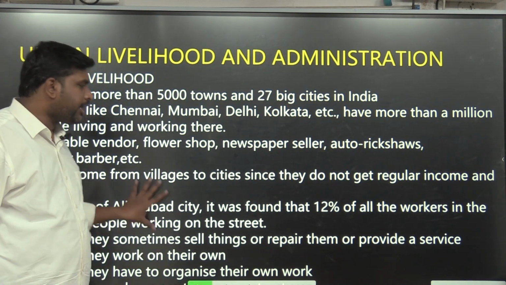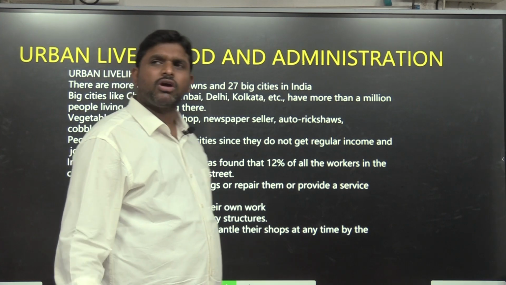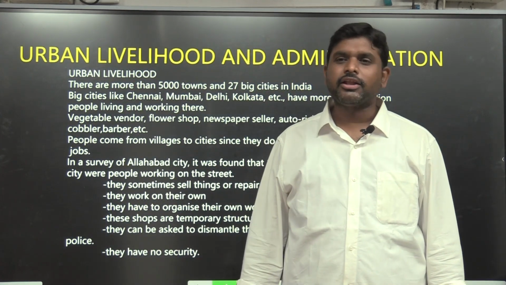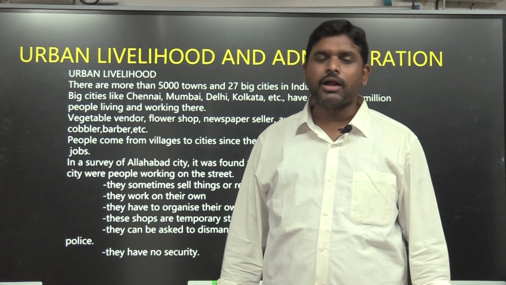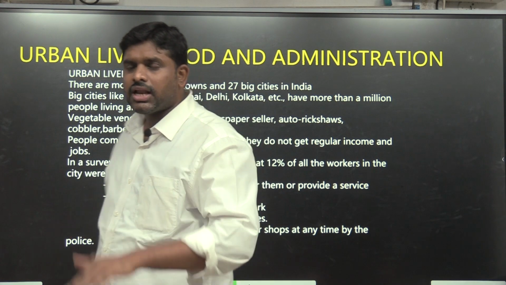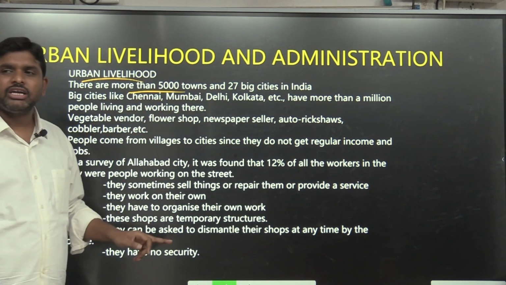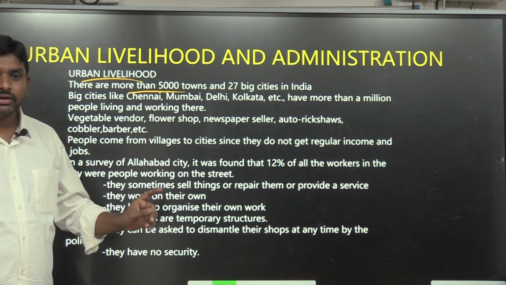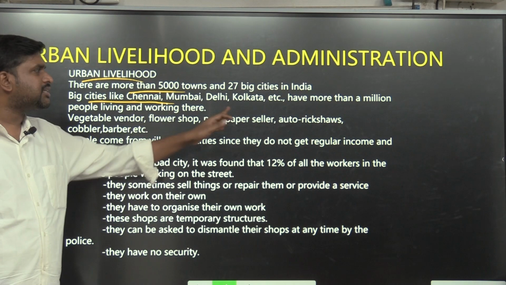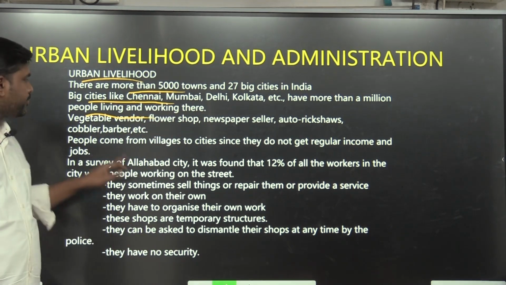Urban livelihood and administration. Oh, like this, it is about rural administration. Okay, sir, understood about rural. Tell me something about urban. It is very boring. In urban, how is it there? Urban administration, 4th unit. 4th unit in 6th class NCERT. Urban livelihood. There are more than 5,000 towns and 27 big cities in India. Big cities like Chennai, Mumbai, Kolkata, Kanpur, etc. have more than a million people living. Million means 10 lakhs and above.